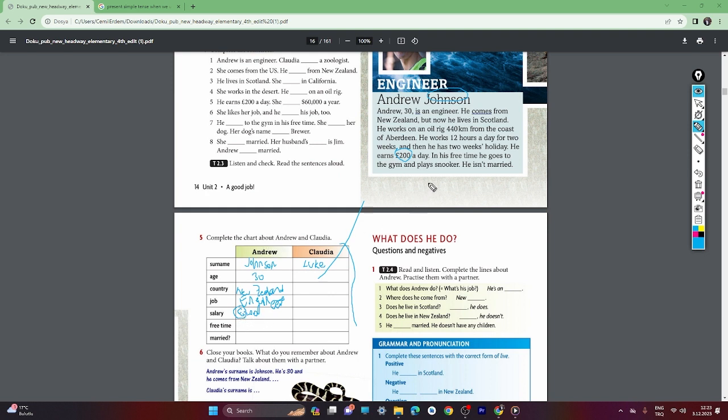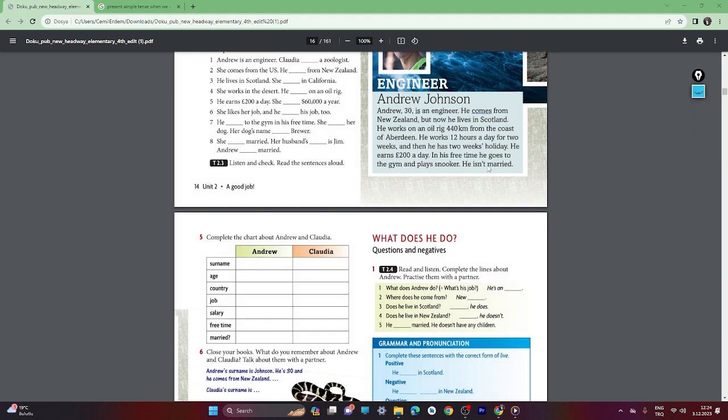Henry, what is he doing in his free time? He goes to the gym, and plays snooker. Gym and snooker. He goes to the gym and plays snooker. He is not married, or you can say he is single. Okay, you will do the rest for Claudia. Okay, let me erase this and let's go on.